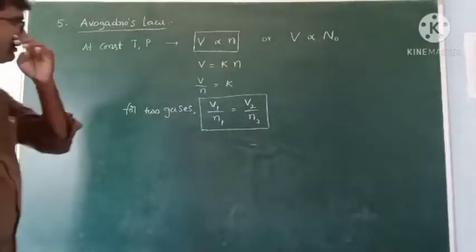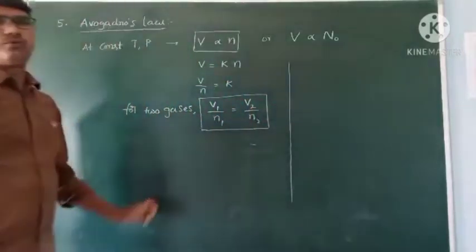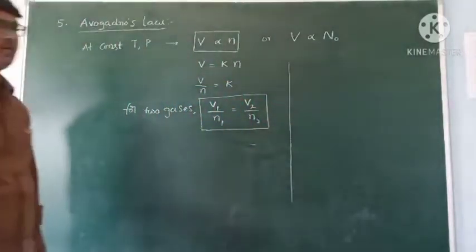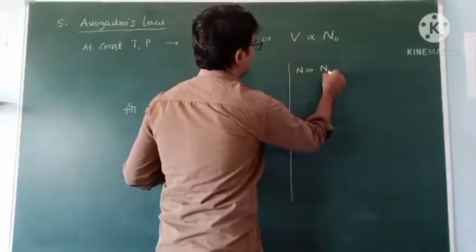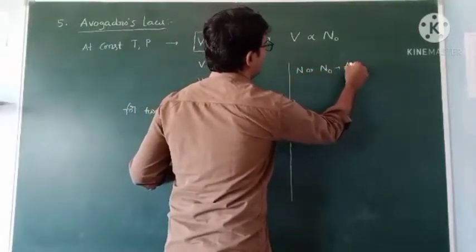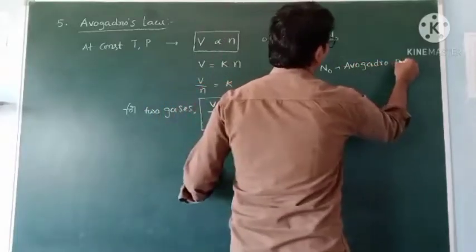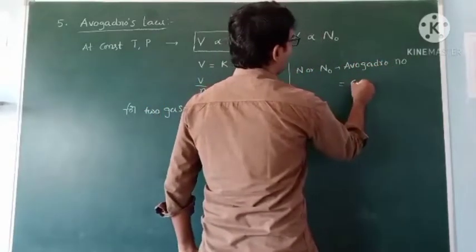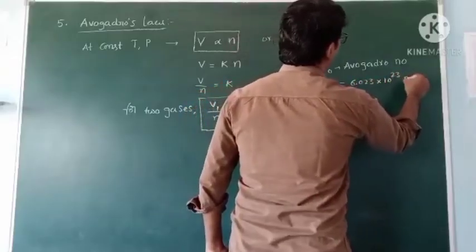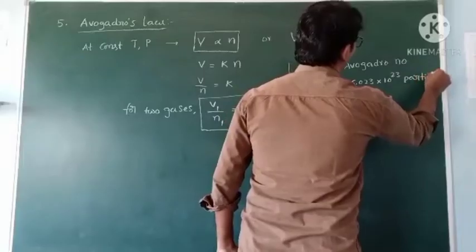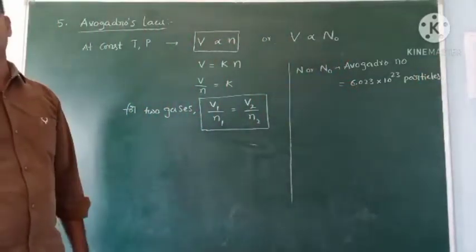For this one, we know what the Avogadro number is. That is N naught, the Avogadro number, whose value is 6.023 into 10 to the power of 23 particles. We know this from the mole concept.